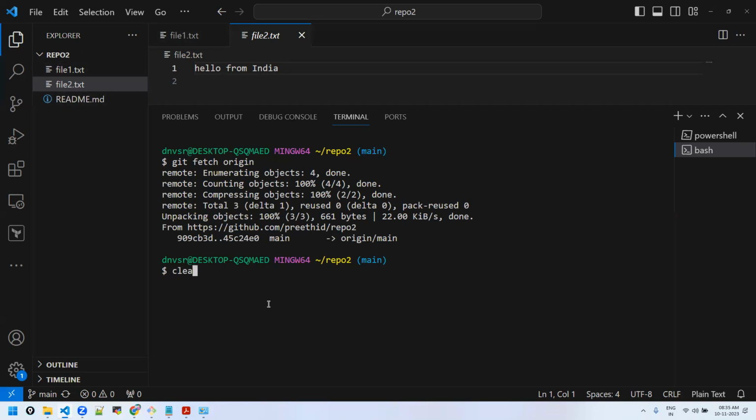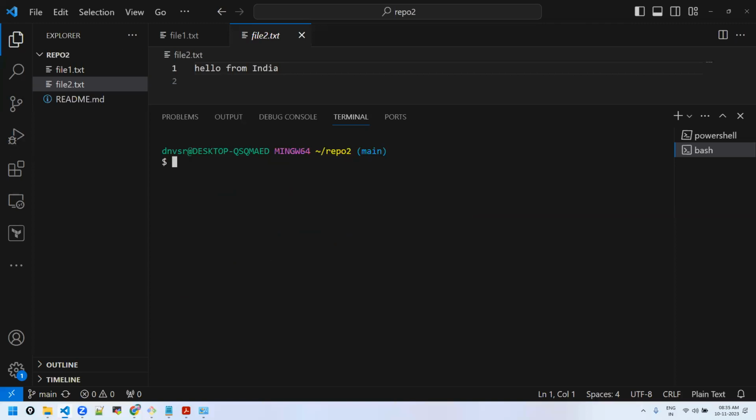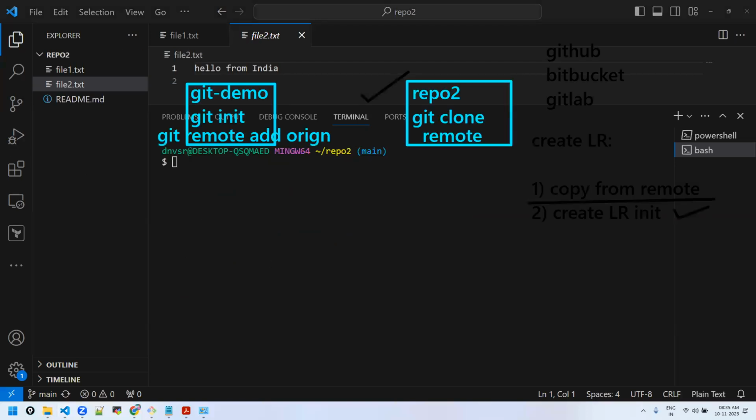Fetch, clone, and pull look and sound similar. This is important from the point of view of interviews as well. What is the difference between these three? Clone, pull, fetch. Clone is only for the first time you do it; it will create a local repository with .git in this folder. Pull is for next time onwards, if you want to update the local repository from remote.